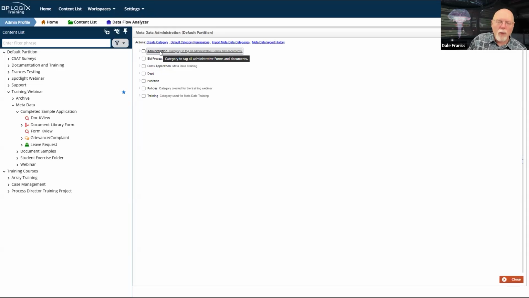So we can export between systems, and generally we have to ensure that our metadata is the same on both systems. So just be aware that there's a very simple metadata export and import. It exports it to XML.